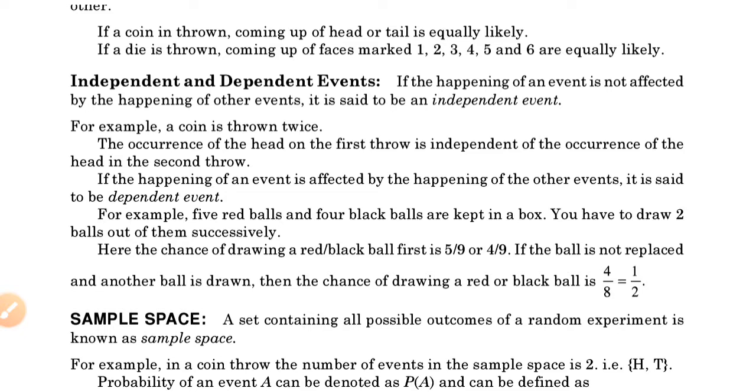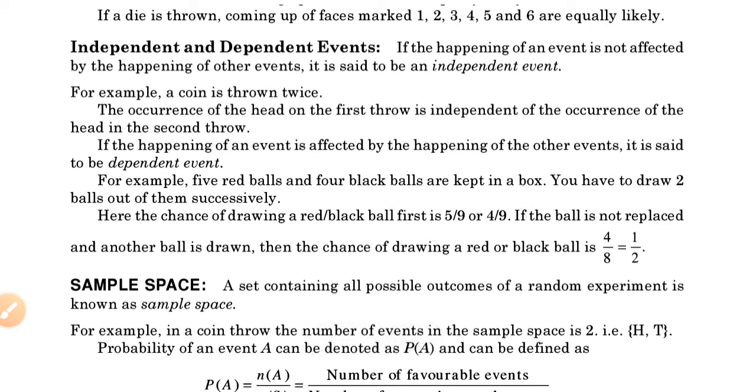For example, if a coin is thrown twice, the occurrence of a head on the first throw is independent of the occurrence of a head on the second throw. It's not necessary that on the second throw head will come again. These are independent. And if the happening of an event is affected by the happening of the other event, it is said to be a dependent event.